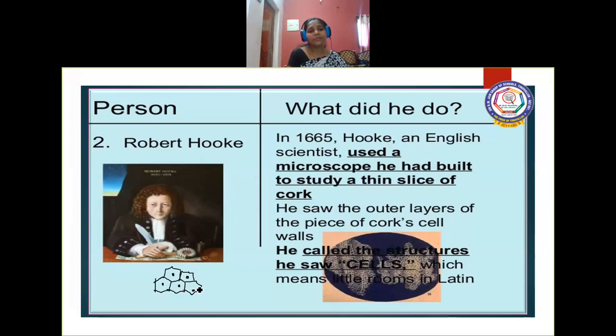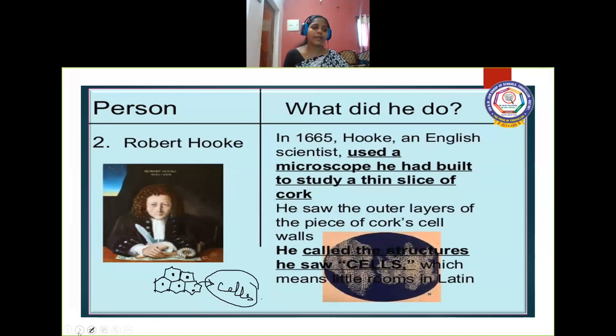So he named these structures cells, because cell is a Latin word which means little rooms. This is how Robert Hooke discovered the cell.